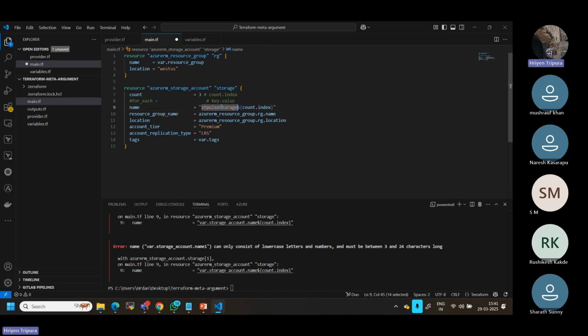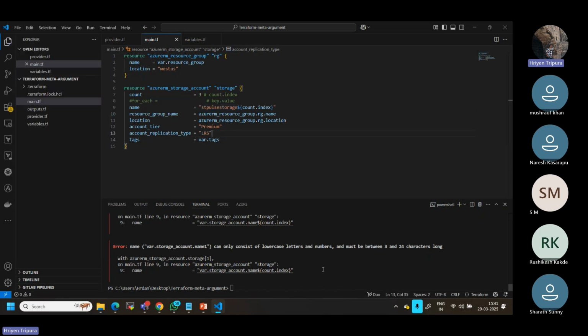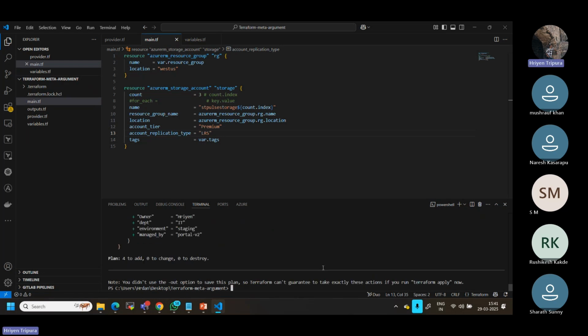Right now I have not taken it from the variable file, so there is some naming issue. So as you can see now, it is able to print out. But okay, I will try to give the same name here this time.